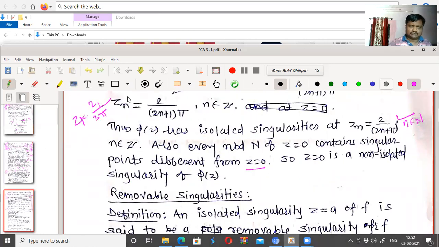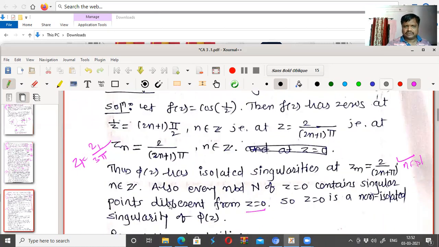You take any neighborhood of this. For z equal to 0, suppose I have a deleted neighborhood N of 0. How do we take it? N of 0 as minus 0.01 to plus 0.01, except 0. You are deleting 0 from here. So 1 upon that neighborhood becomes 1 upon 0.01, that becomes 100. So 1 by z becomes a neighborhood of minus 100 to plus 100.